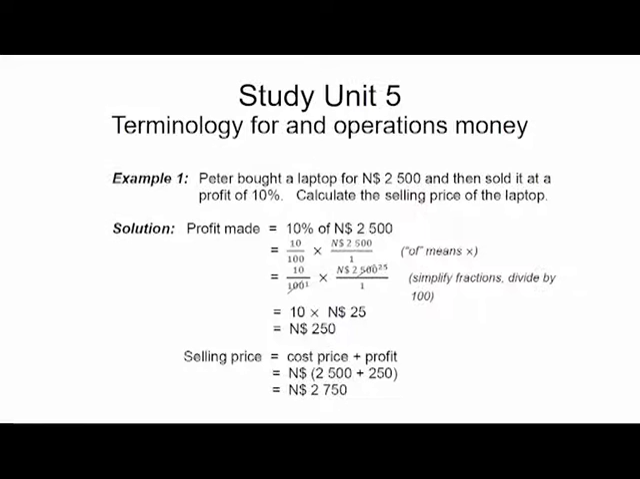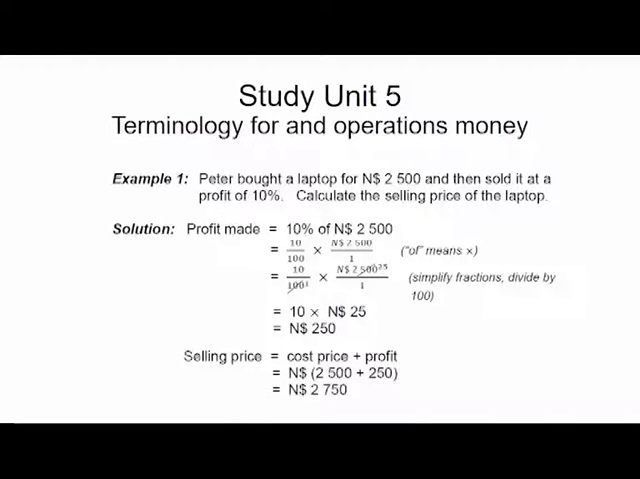Study Unit 5. Peter bought a laptop for 2,500 Namibian dollars and then sold it at a profit of 10%. Calculate the selling price of the laptop. Now remember, he bought it for 2,500. It's easy, I can just do it in my head: 10% of 2,500 is 250. But what about the marks? You don't get any marks for that. I need to see your calculations.